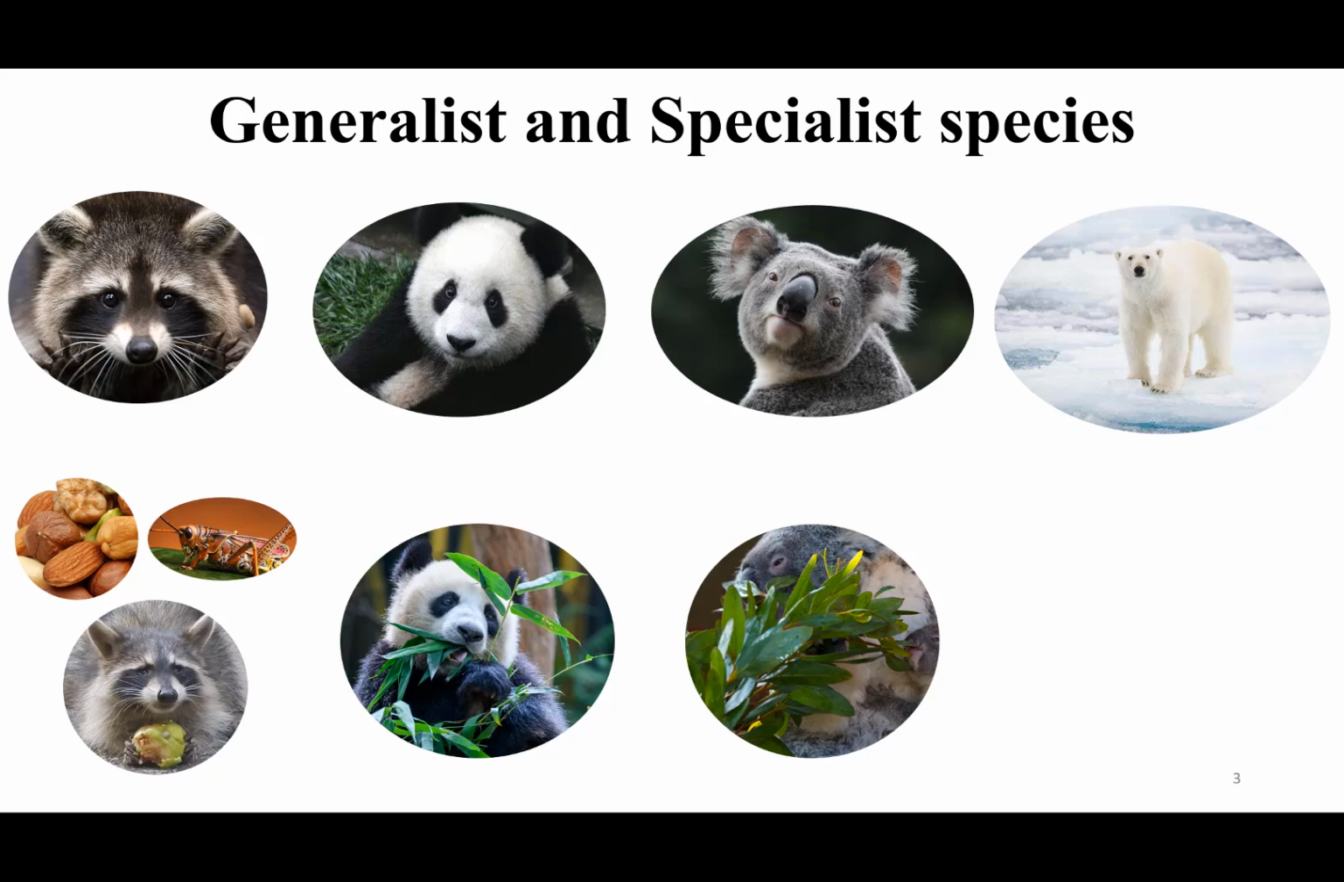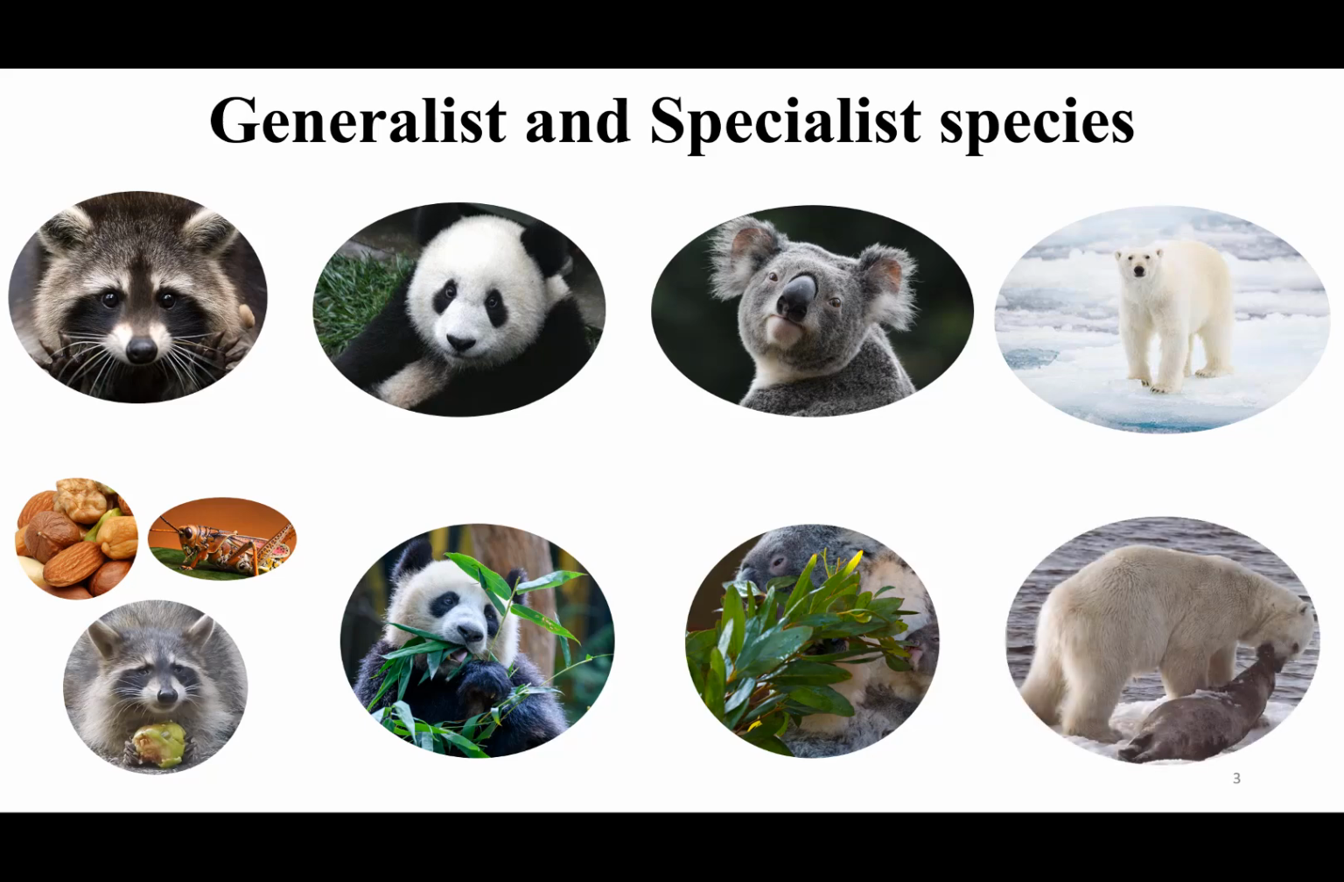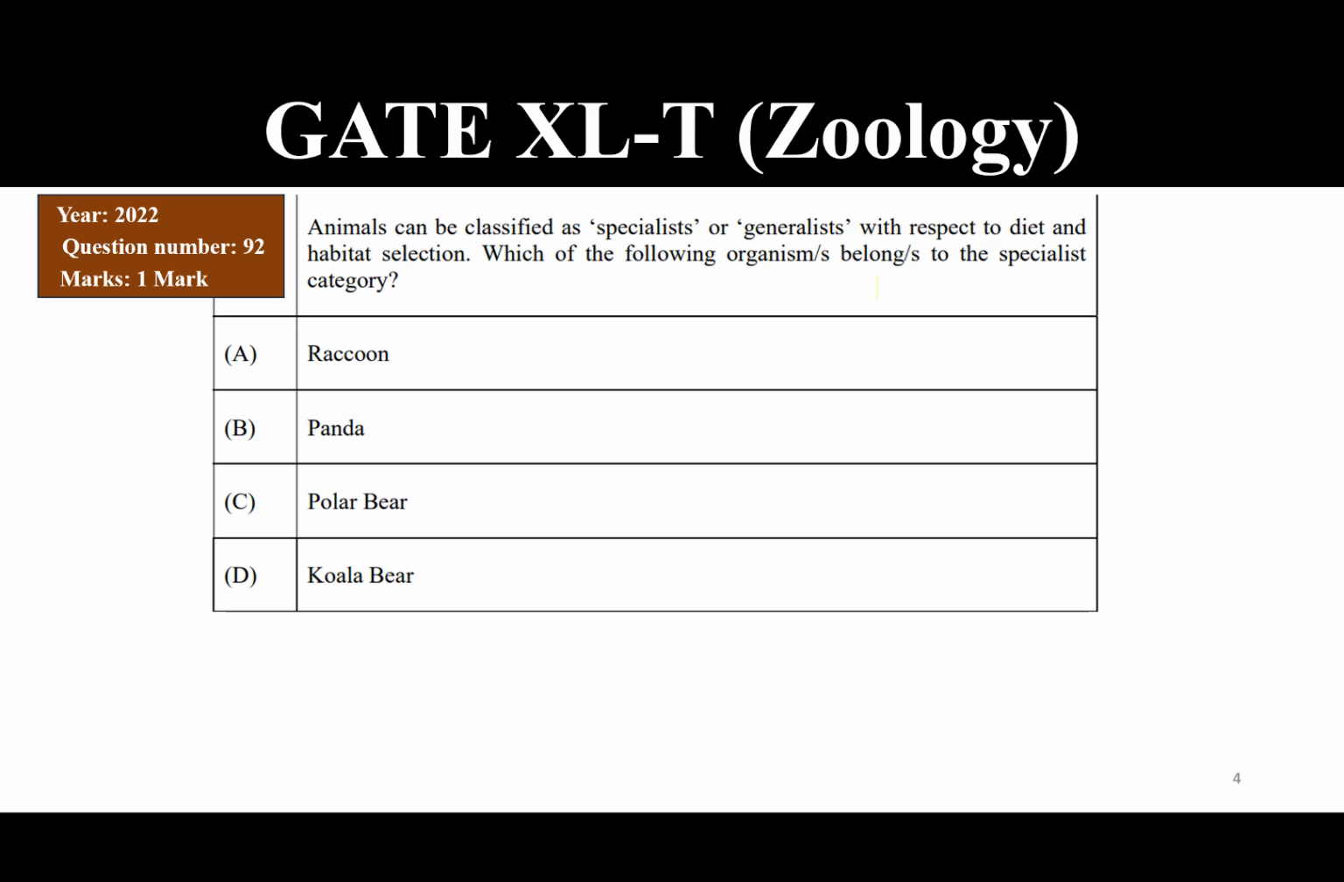The next one is polar bear, which are mainly found in Antarctica, and their diet mostly consists of seeds. So, based on this discussion that we had just had, the answer to this question consists of panda, polar bear, and koala bear based on their diet and the habitat requirement that we have just discussed.